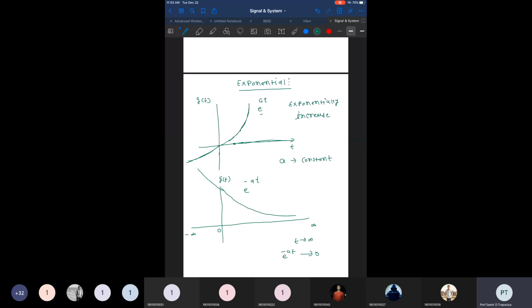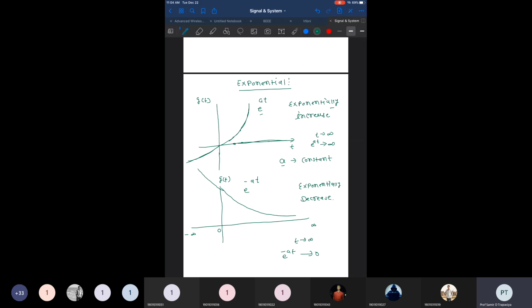If I take t approaching infinity, what happens with e raised to at? This e raised to at is also approaching infinity, right? So that is known as exponentially increasing, and the other function is known as exponentially decreasing, right?